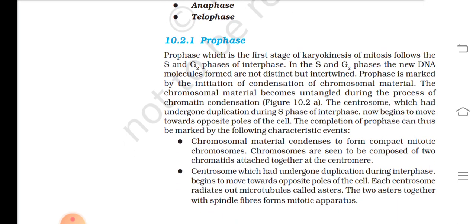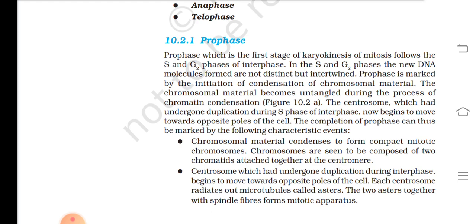10.2.1 Prophase, which is the first stage of karyokinesis of mitosis, follows the S and G2 phase of interphase. In the S and G2 phase, the new DNA molecule formed are not distinct but intertwined. Prophase is marked by the initiation of condensation of chromosomal material.